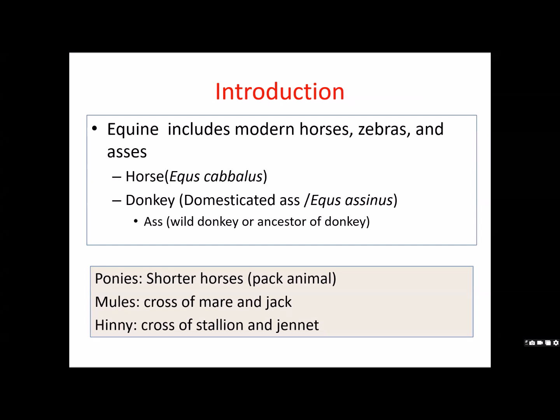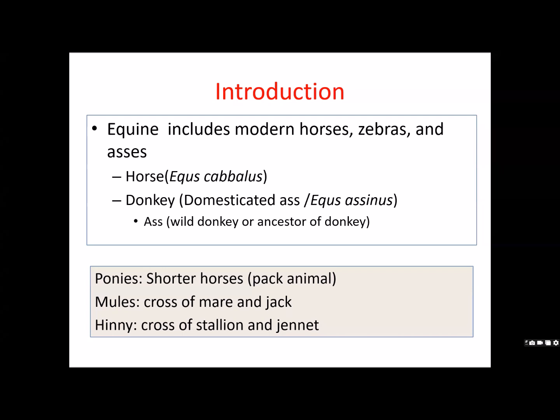But ponies we never use for riding purposes. Ponies are mainly used as pack animals, because of their lesser height. Pack animals are those animals which are used to carry luggage on their back. It can be buffaloes, horse, donkey, camel, elephant, whatever. Those animals which carry weight on their back, we call pack animals.